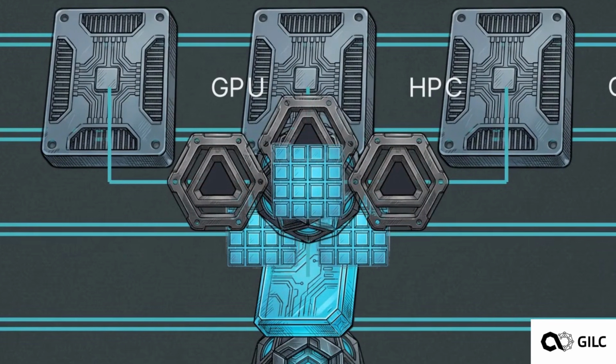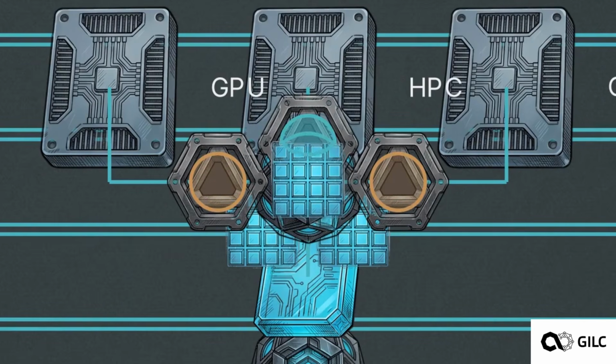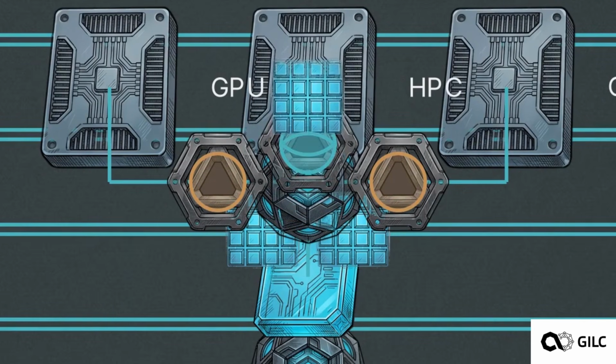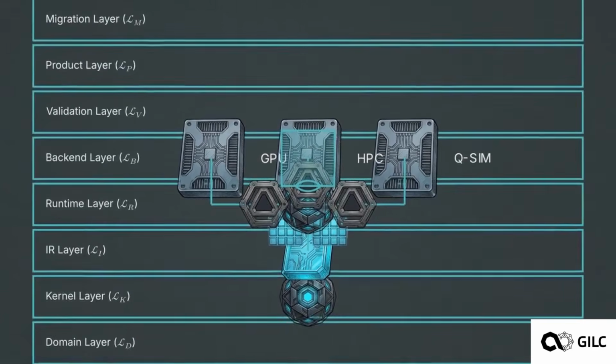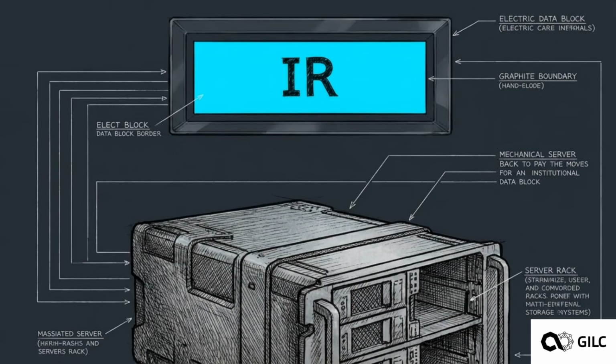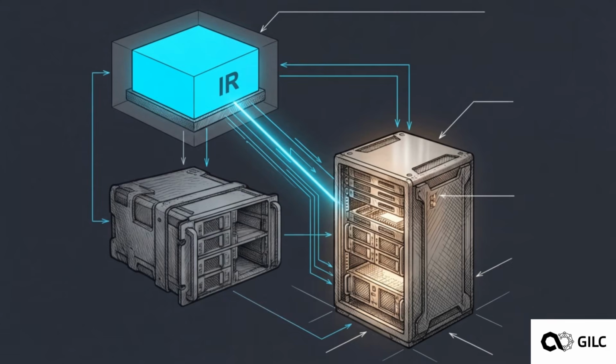Above the IR, the runtime layer takes over. It assesses the available hardware, checks the active governance constraints, and automatically selects the optimal path for that specific workload. It removes user guesswork from the execution pipeline. By locking the problem logic inside the portable IR layer, the workload is completely isolated from the hardware beneath it. If a specific processor fails or becomes obsolete, the system simply routes the data to a different backend.